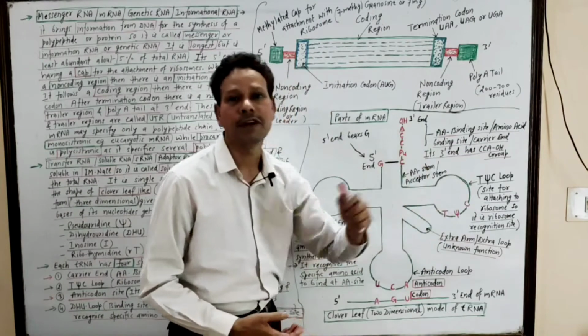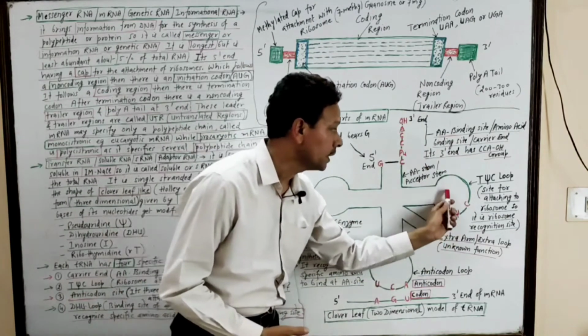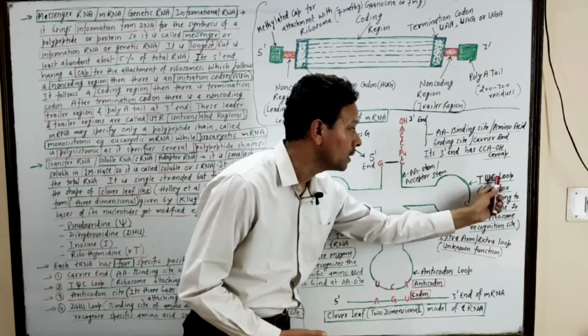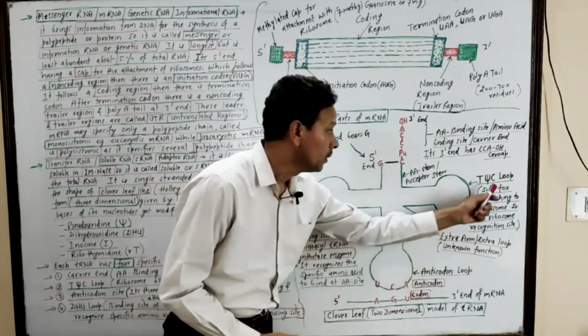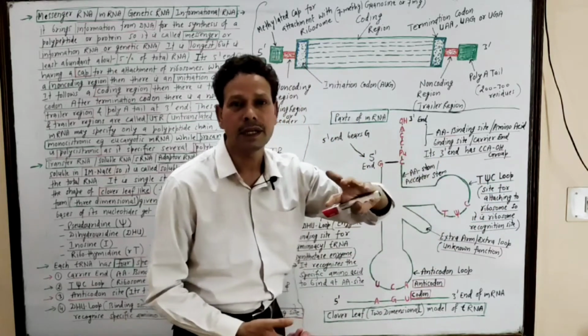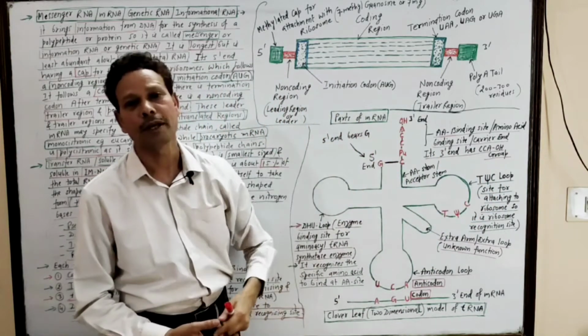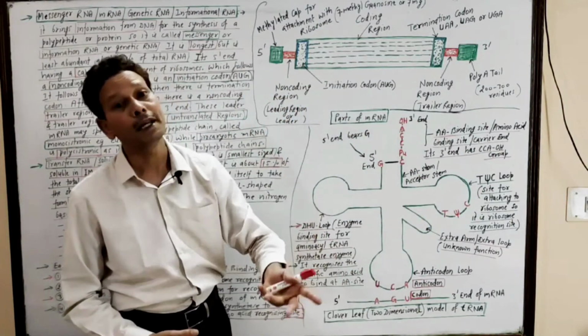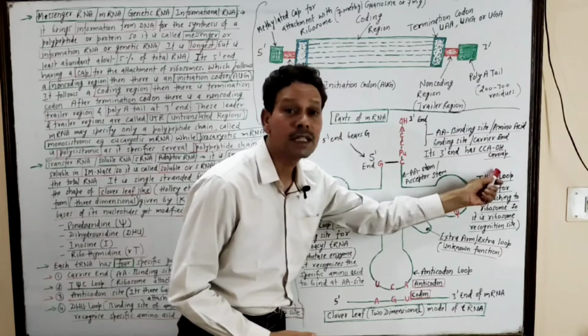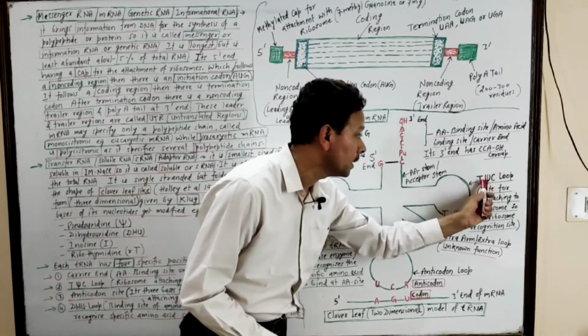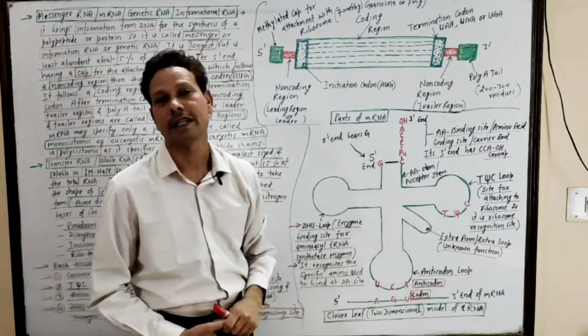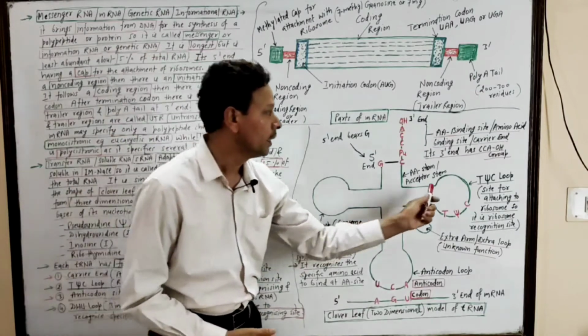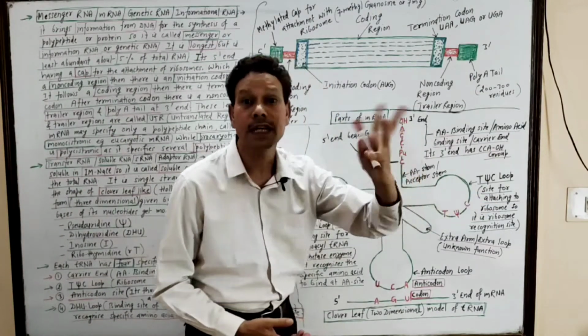This specific region, this loop, is the T pseudouridine C loop, because this T is a nitrogen base which gets modified, that is ribothymidine. And this one is C. Between this T and C, a pseudouridine is present. That's why this loop is the T pseudouridine C loop.